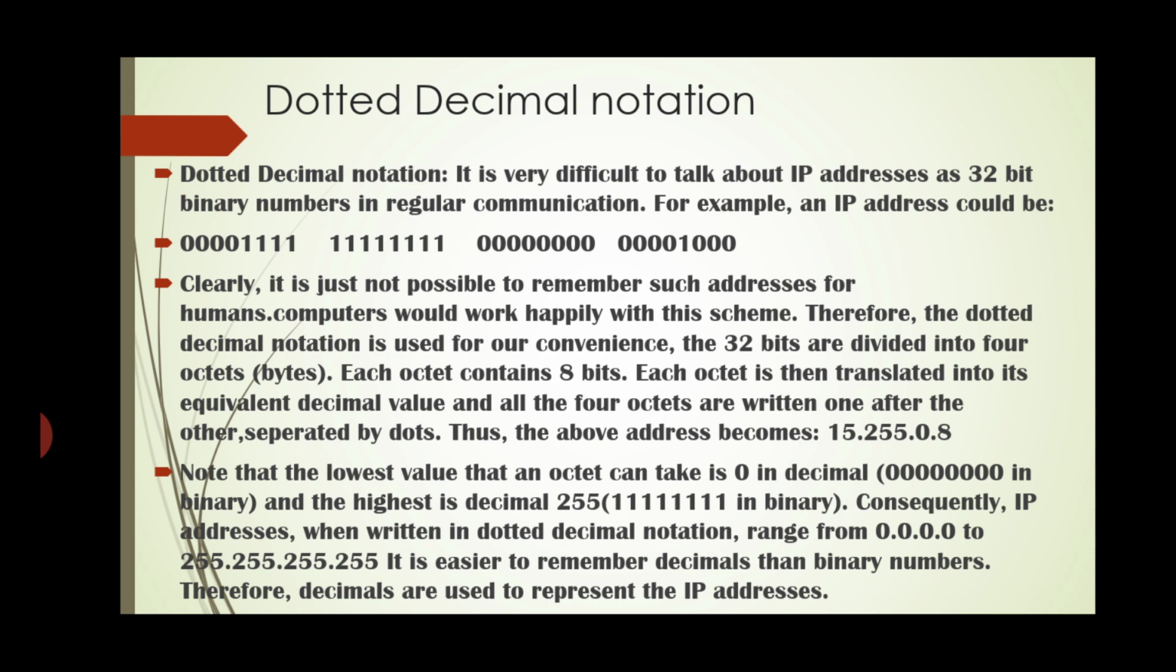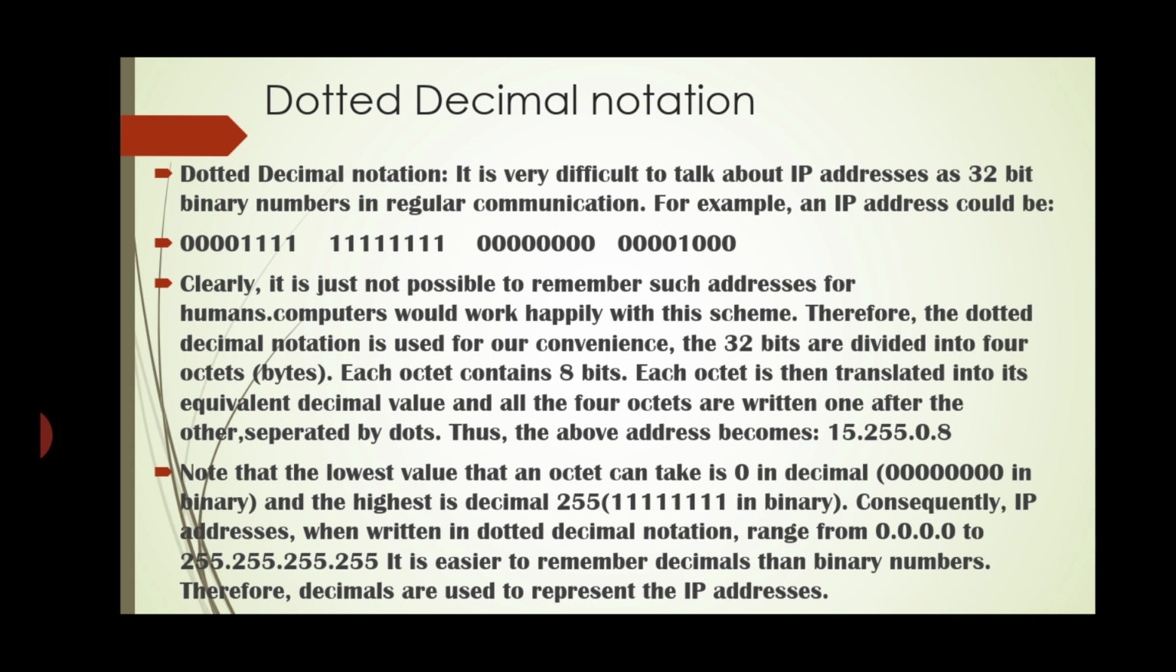Now we will see the dotted decimal notation. It is very difficult to talk about an IP address as a 32-bit binary number in regular communication. For example, the IP address given here could be a long string of ones and zeros. So clearly, it is just not possible for humans to remember such addresses.